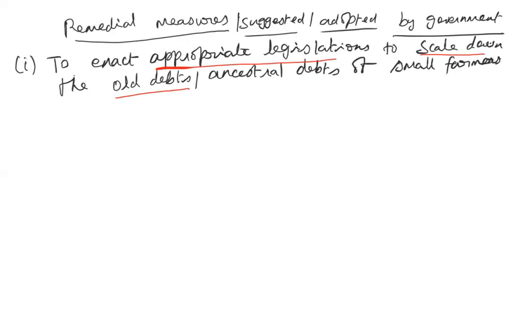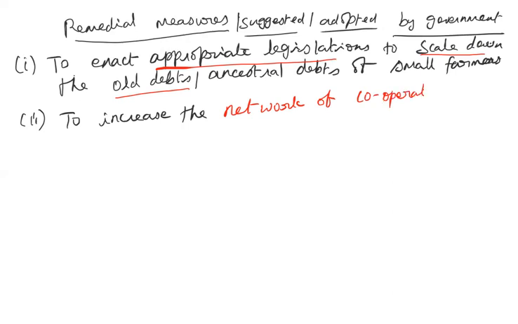And then the second one, the most important one, is to increase the network of cooperatives. So we have seen, isn't it? These are all the institutional sources of credit: cooperatives, commercial banks, and RRBs. So what is the reason? They are the institutional sources of credit.